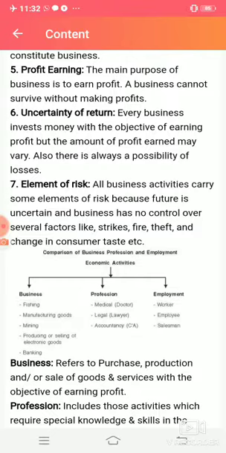Now, when investing money, the main objective is to earn profit, but it's not certain that the amount will be returned to them or that they will be able to get a profit. In business, because it works in a dynamic way, there might be chances of profit, and there might be chances of losses also.